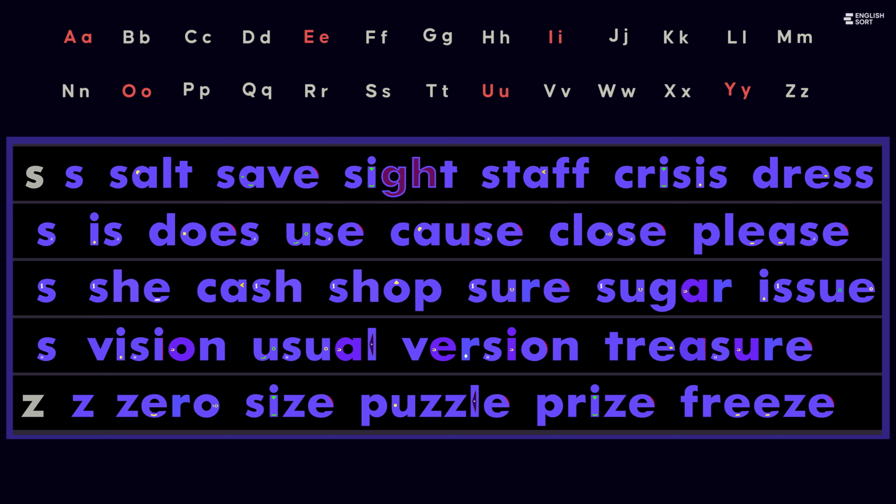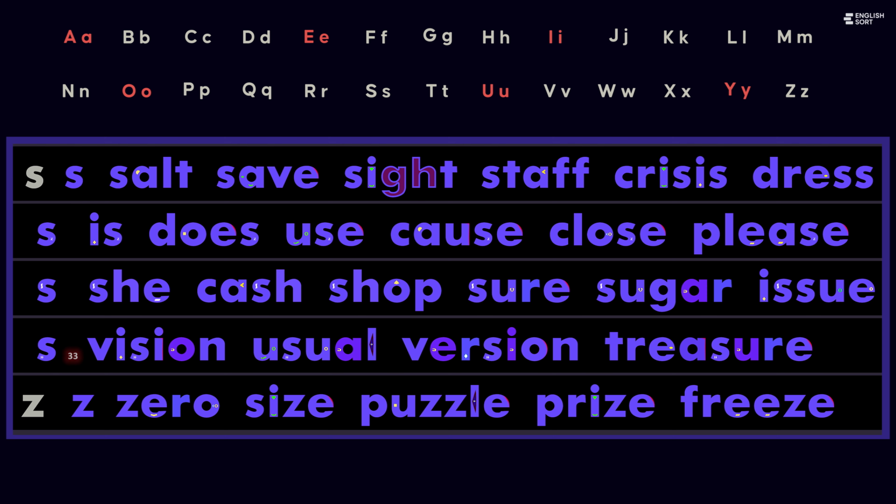In some words, the letter S is pronounced zh. This usually occurs between vowels or in certain word endings. Zh, as in vision, usual, version, treasure. This is a voiced version of sh.